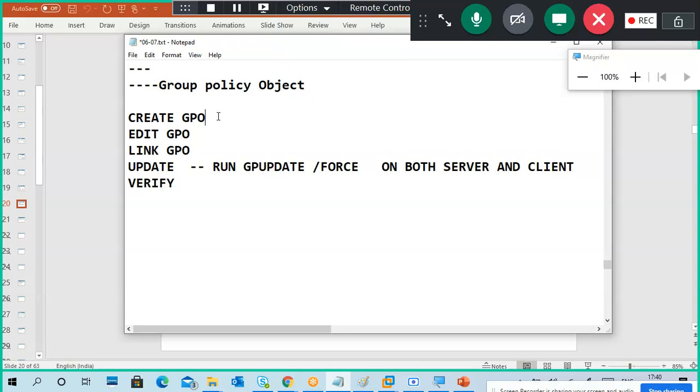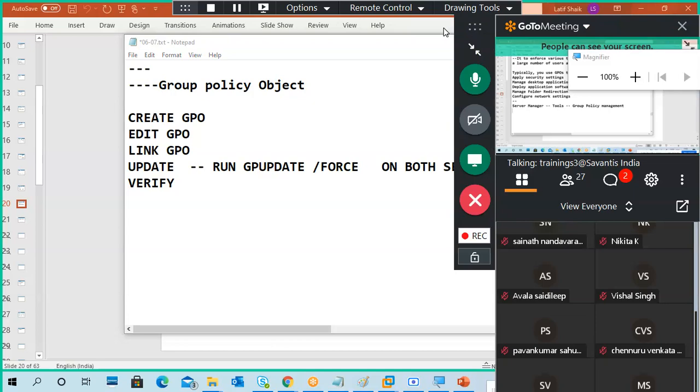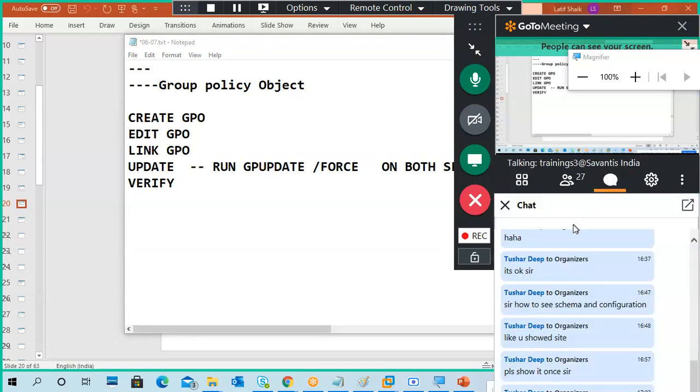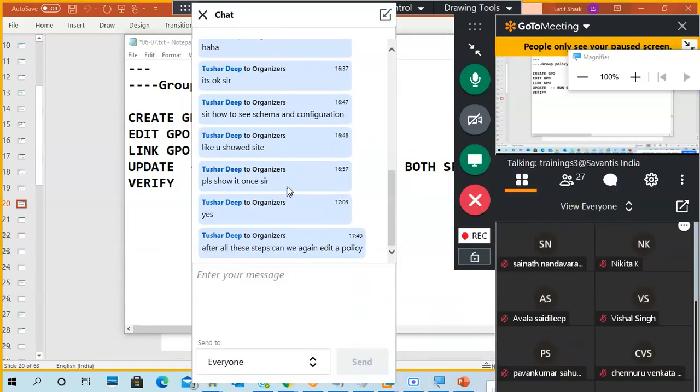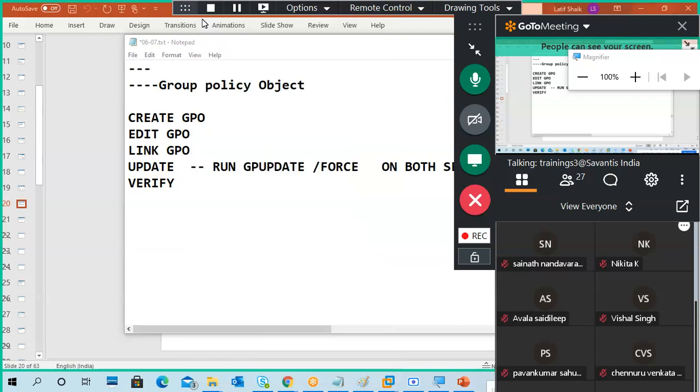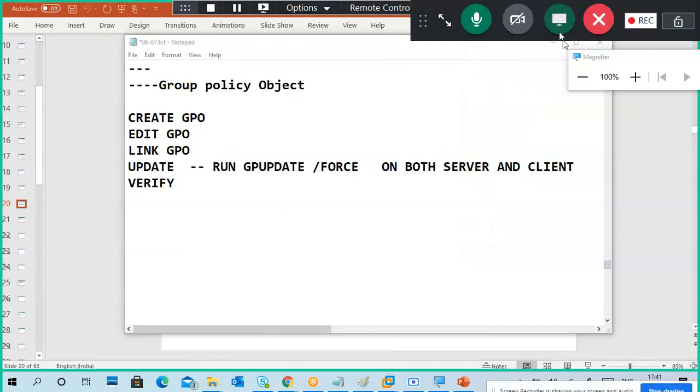I read only half the question, meanwhile it is gone. So after all these steps, can we edit again? Yeah, we can edit the policy again. Okay, so the policy we can edit again. Good. Okay, we'll see that one. Now we'll see how to do it.